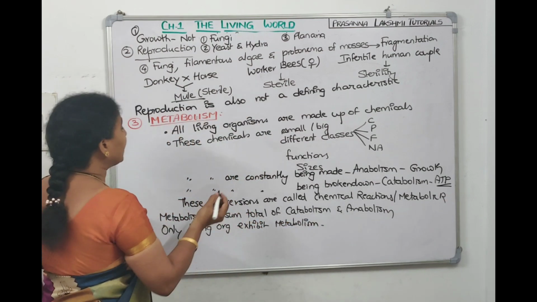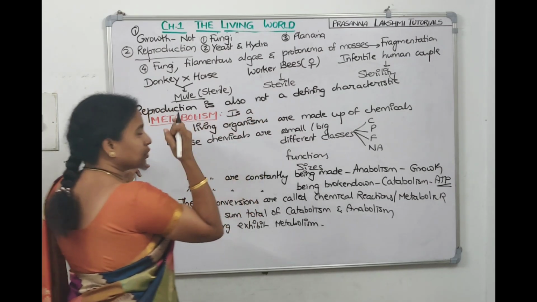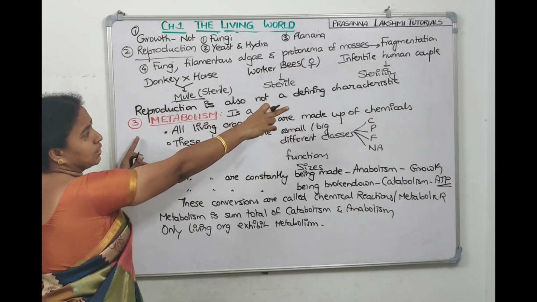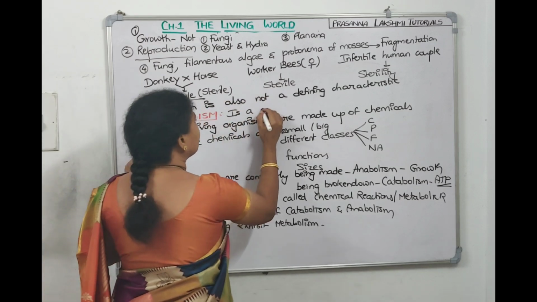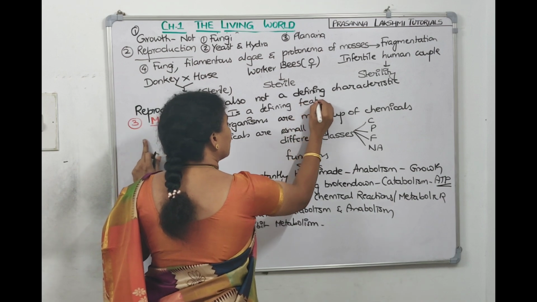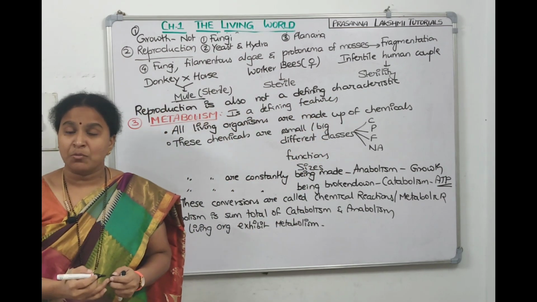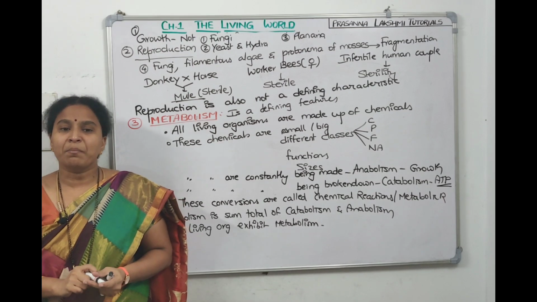That means metabolism is a defining feature. We told growth is not a defining feature, reproduction is also not a defining feature, whereas metabolism is a defining feature, because no non-living object exhibits metabolism. Only living organisms will exhibit metabolism.